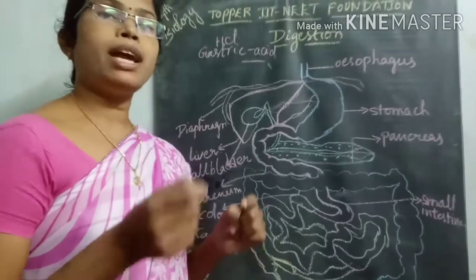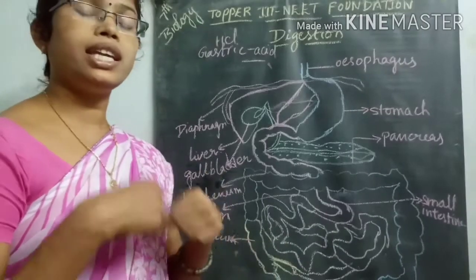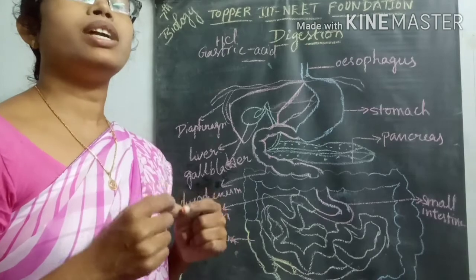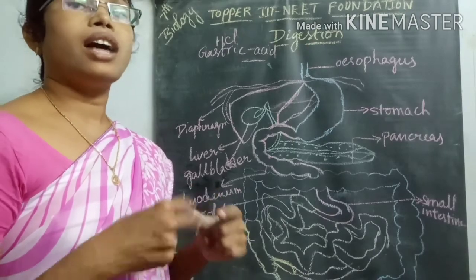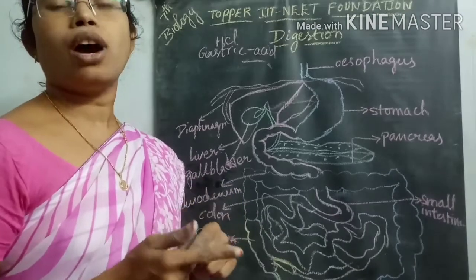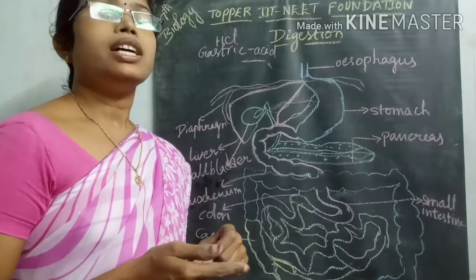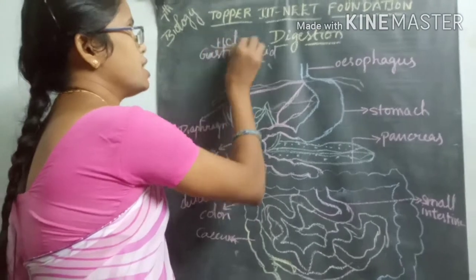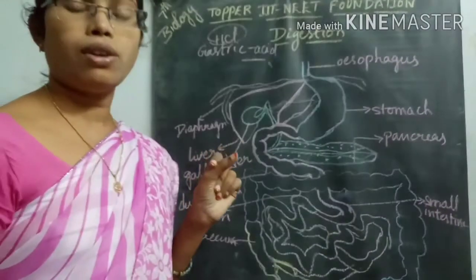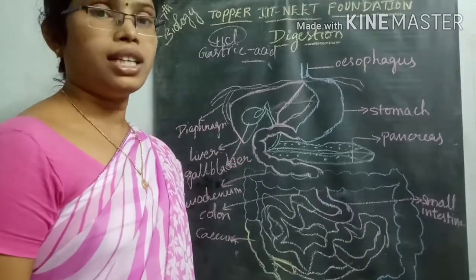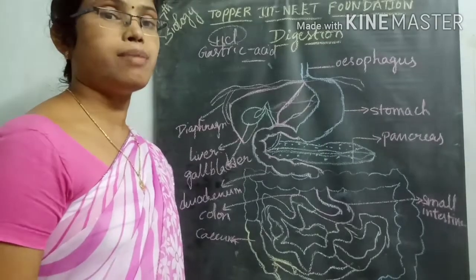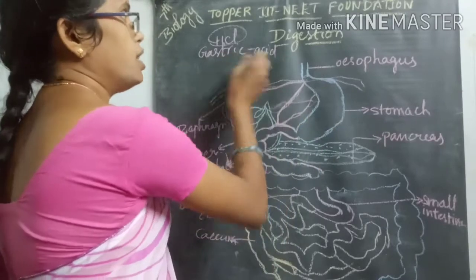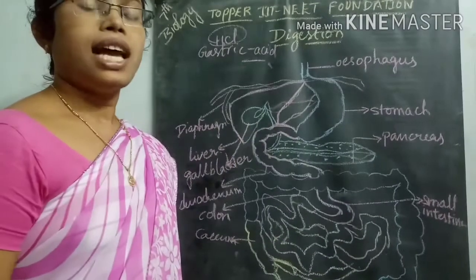If we eat any contaminated food material, the microorganisms it contains will be destroyed by the HCl solution. After the microorganisms are killed, the food material is slowly mixed up with the gastric juice.